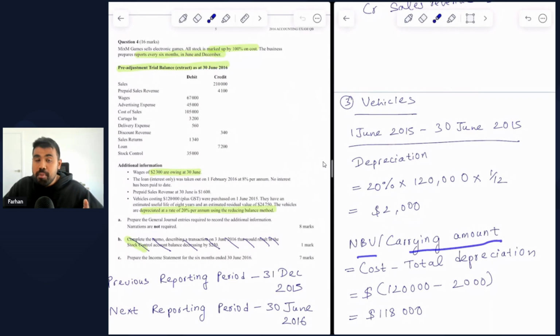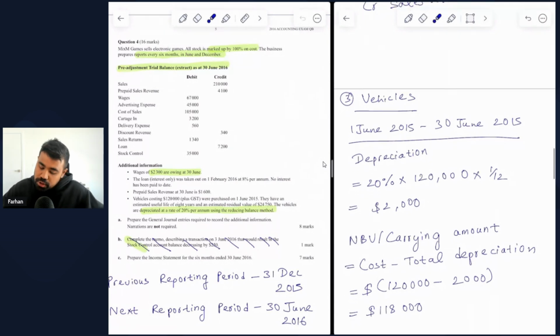And this is something we must do every time we are calculating depreciation using the reducing balance method. Reducing balance method requires you to apply the percentage on the net book value or the carrying amount of the asset at the end of the previous reporting period. So this is the main reason behind why we are calculating this now, because we will be using this for the next period calculation. So how do we find the net book value or the carrying amount?